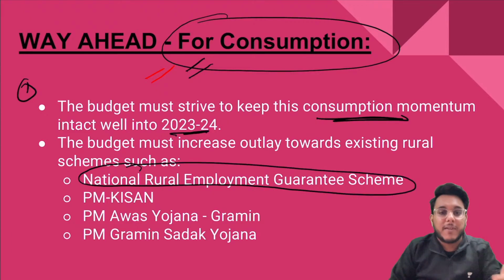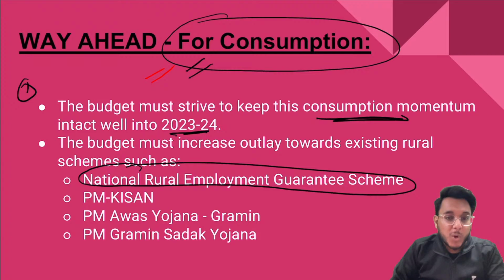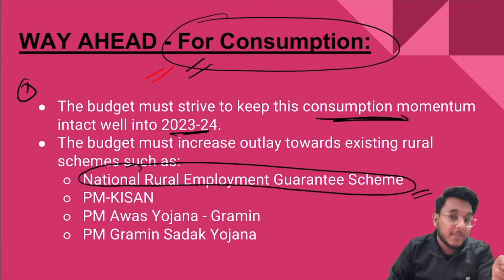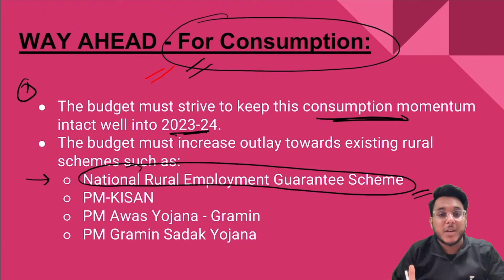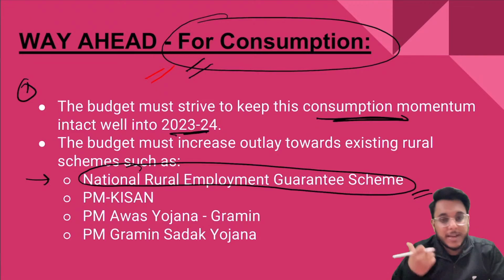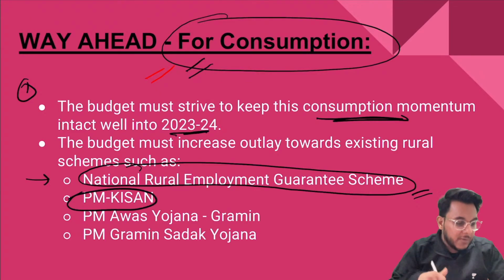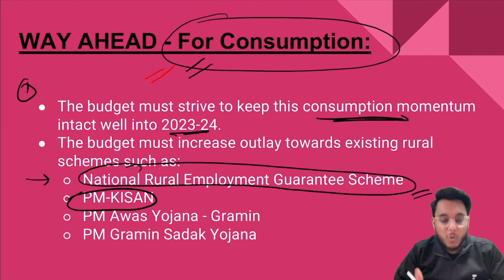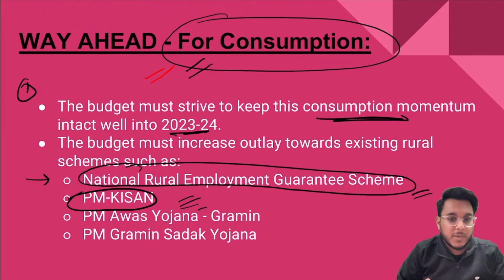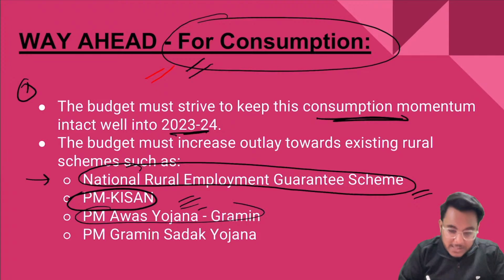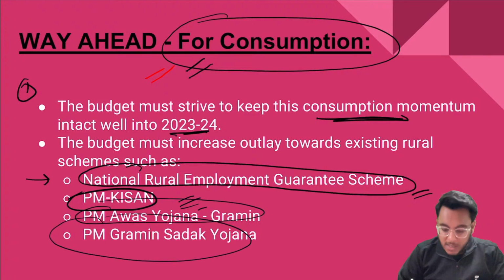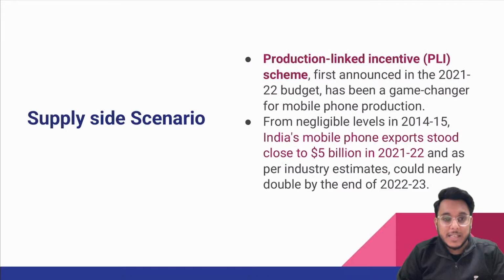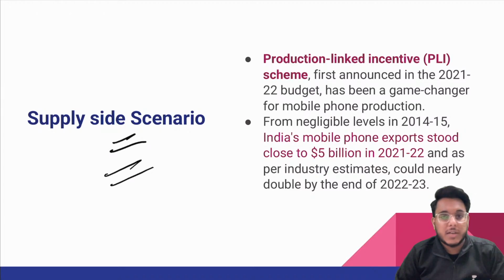Are you getting it or not? Fine. The Mahatma Gandhi National Rural Employment Guarantee Scheme can provide an income transfer, and with that income people will consume. You need to increase the budgetary outlay for this scheme. Under PM Kisan, we should consider increasing the budgetary outlay so that more income can be given to farmers. Is it clear? Then PM Awas Yojana Gramin, PM Gram Sadak Yojana. By expenditure on these, money will go to people and they will increase consumption. Then on the supply side in India, we also need to focus on certain scenarios.